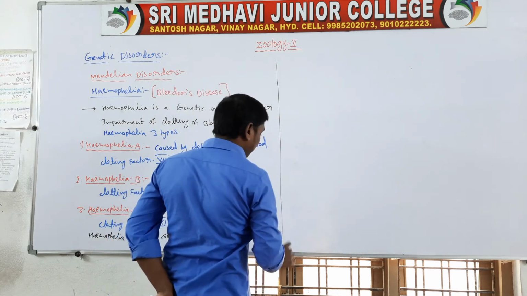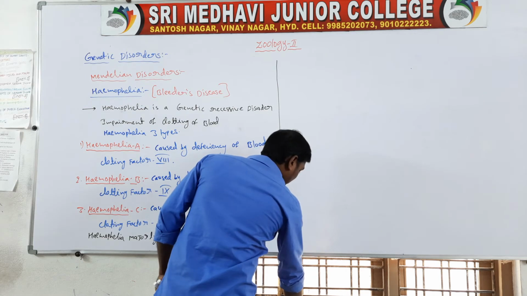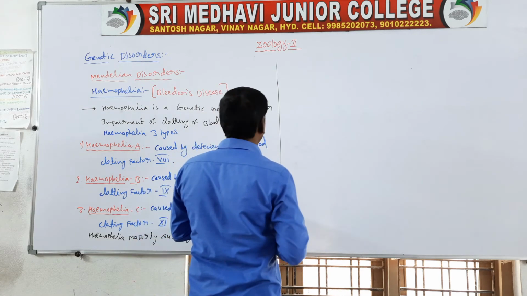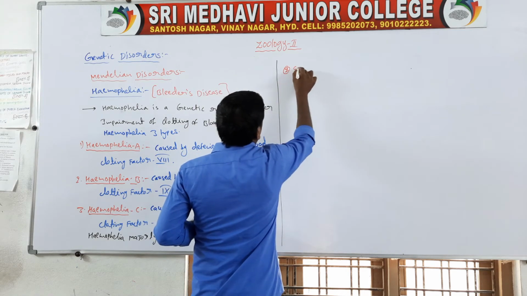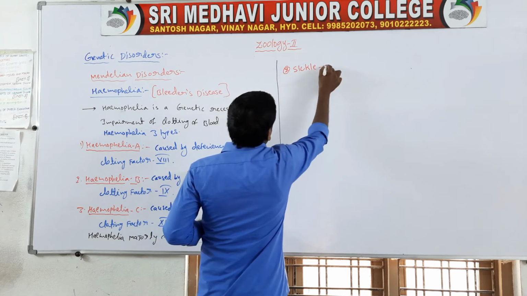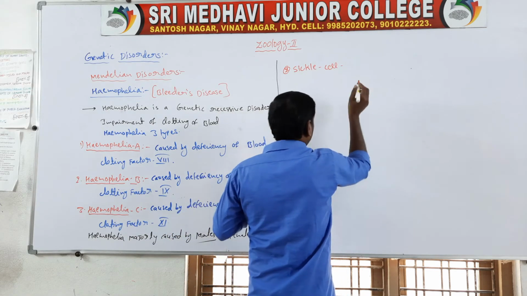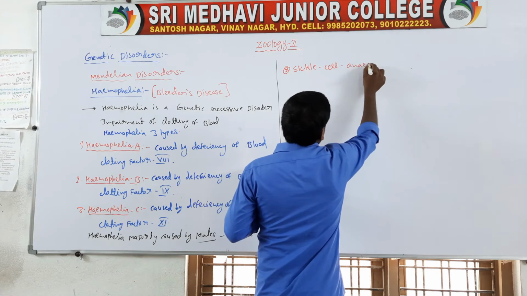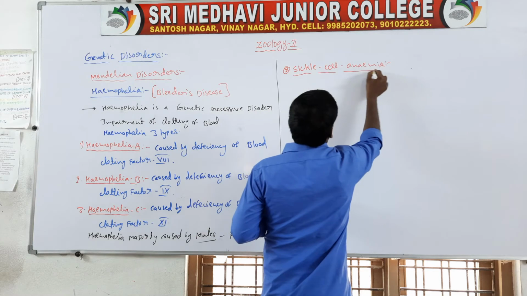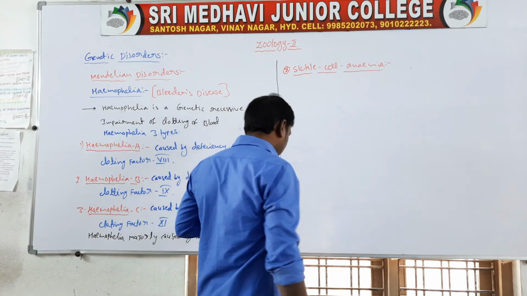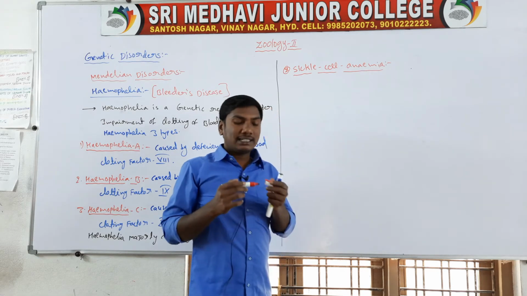Next, second disease, sickle cell anemia. Sickle cell anemia is an autosomal recessive genetic disorder.